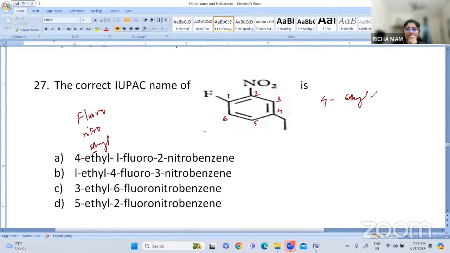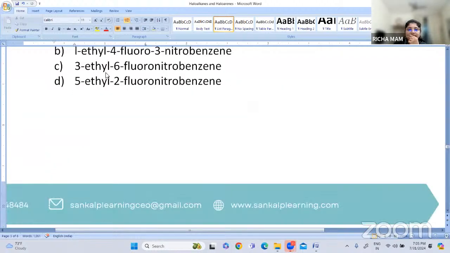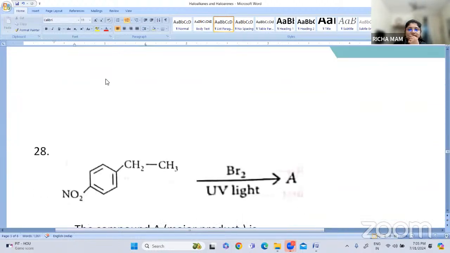4-ethyl. Then after E, F will come. So it will be 1-fluoro. Then at 2 position, we have nitrobenzene. So option number A is the correct answer. Yes. So maximum students, everybody has answered it as option number A. Very good. So IUPAC naming is very important. Let us go for the next one.